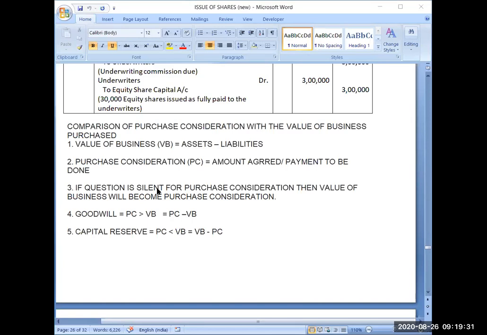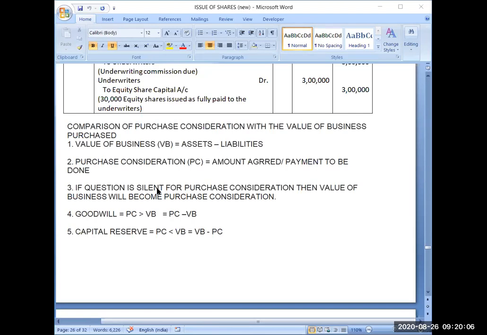Then purchase consideration. It is the amount agreed with the seller or the vendor, that what amount he will be charging for the selling of these assets and liabilities. So either you can say it is the amount agreed between the two, buyer and seller, or you can say it is the payment to be done to the seller, or payment plus whatever the value of shares you are issuing to the vendor, that will become the purchase consideration.